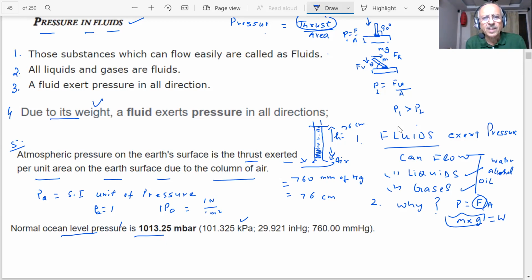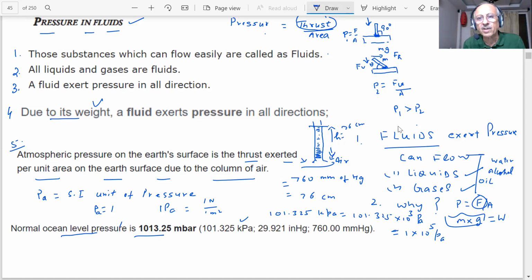That is why we are saying 101.325 kilopascal, because kilo means what? 101.325 kilopascal means 101.325 into 10 power 3 Pascals, or approximately I can write 1 into 10 power 5 Pascals. 1 into 10 power 5 Pascal, student, is the pressure exerted by air at the normal ocean level. 10 power 5 Pascal, I'm saying, not 1 Pascal, which is very small.